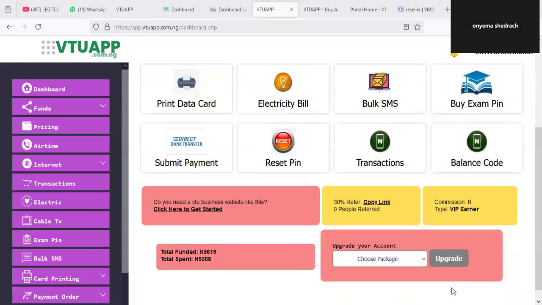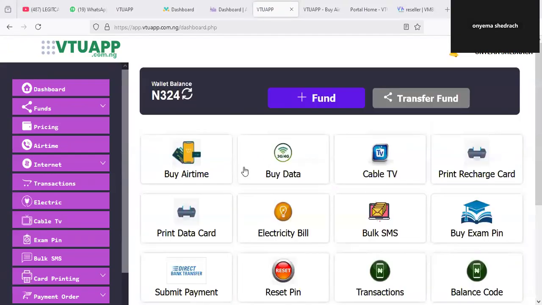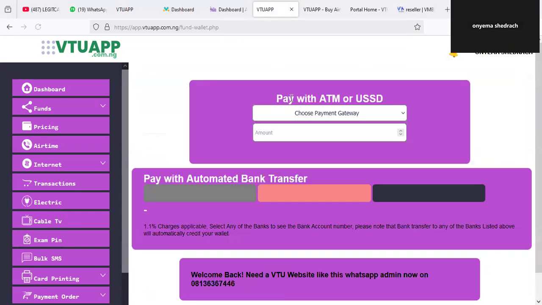So if you also come down here, you can see upgrade levels. People can upgrade from one level to another, right? There is also a referral program on this application. People can also request a VTU application setup system on their dashboard, right? This solution is top notch, guys. People can also fund money through, I'm going to show you on the back end, because we can't say something that we are not confident about. That's just the simple truth. Here, if someone clicks on Fund Wallet, it supports both Paystack and Monnify. Once you activate Paystack or Monnify, for instance, the account number is going to be displayed here, right? So these are things that this solution comes with.